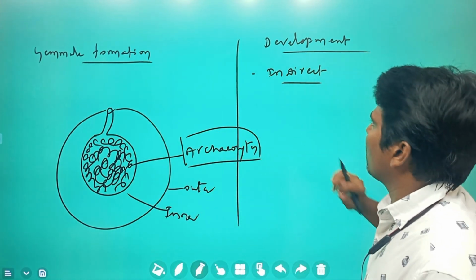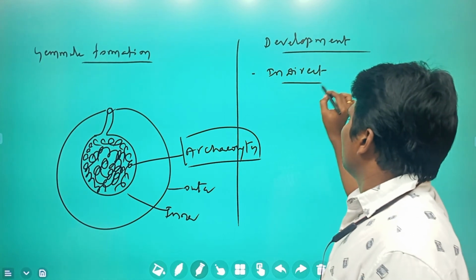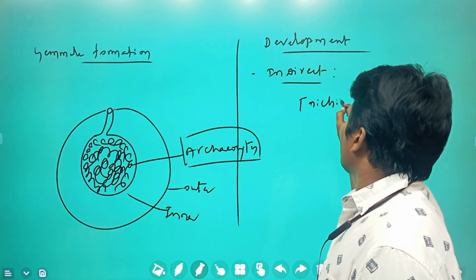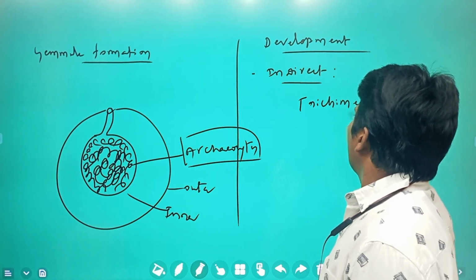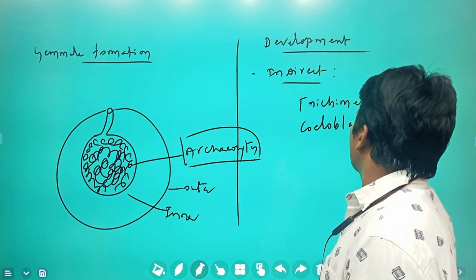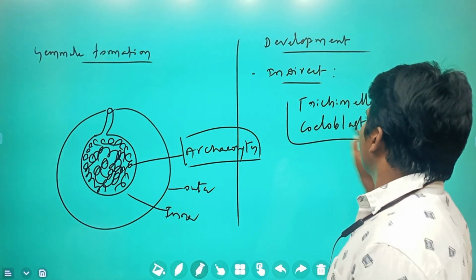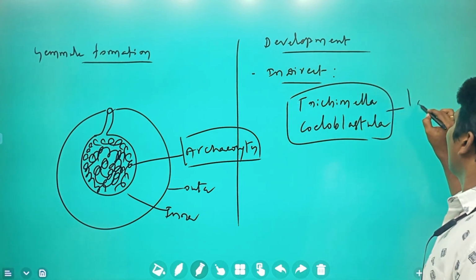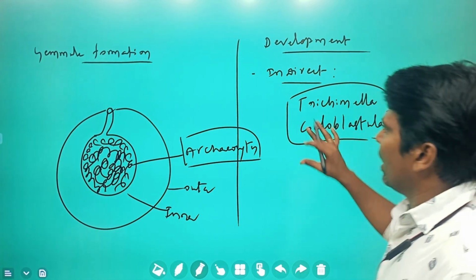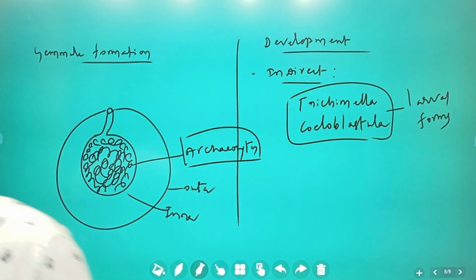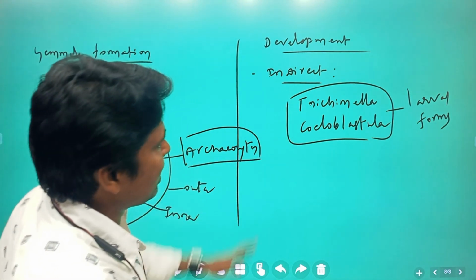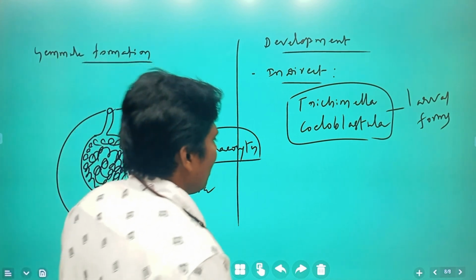That type of development is called indirect development. These are the larval forms: Trichimella and Coeloblastula. Just go through it. Development is indirect, in which Trichimella and Coeloblastula are the larval forms.